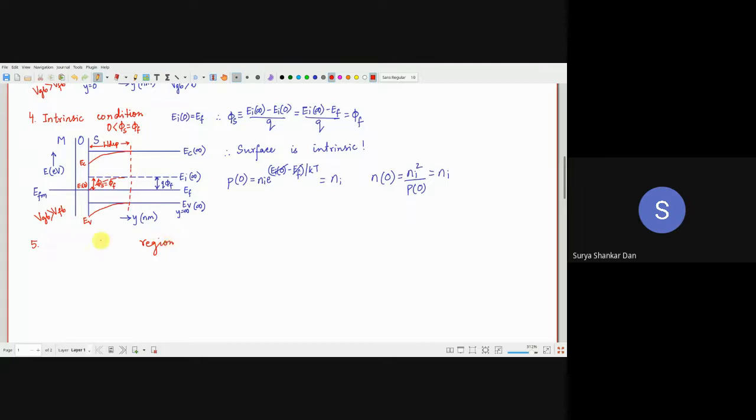I'll put it later, and you will understand soon why. So now I am increasing VG even further. So what will happen? This band will even bend below the phi f, right? So what is the situation now? We can say that the surface potential phi s is now greater than this phi f, but it is less than 2 phi f.